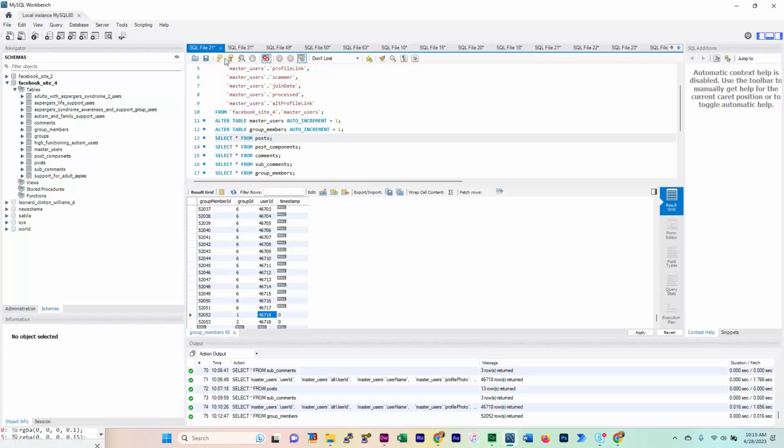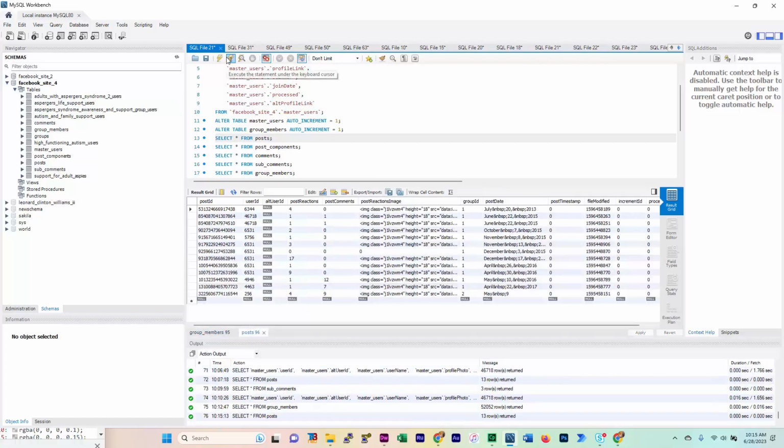Now, I want to cut this video off for the sake of time. In the next video, we're going to load some more posts, and we will see how a wrench was thrown in my system, and I'll show you why we have to have this alt profile link field.